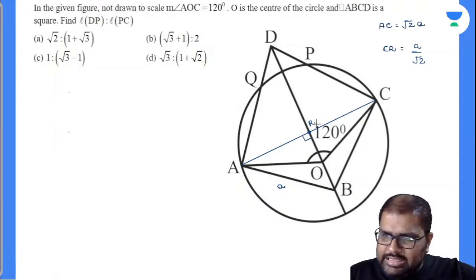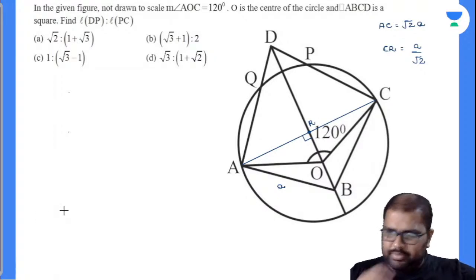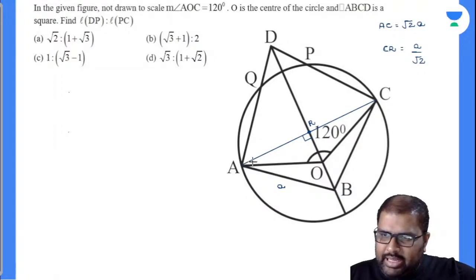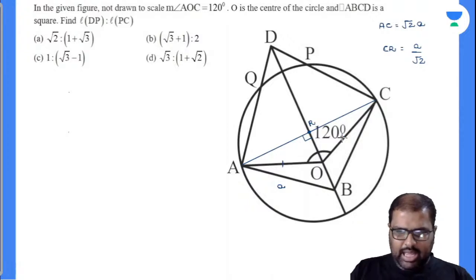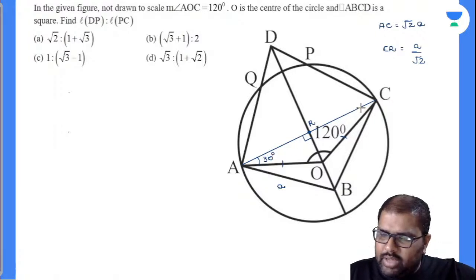Angle R is 90 degrees. Now, you closely observe there. One more point. Observe triangle AOC. In triangle AOC, AO is radius and OC is radius, so it is an isosceles triangle. Angles opposite to equal sides will be equal. Now see here, the angle AOC is 120, so this will be 30 degrees and this will be 30 degrees. Will you accept with me? Yes, perfectly. This will be 30 degrees. I'll take it down like this.